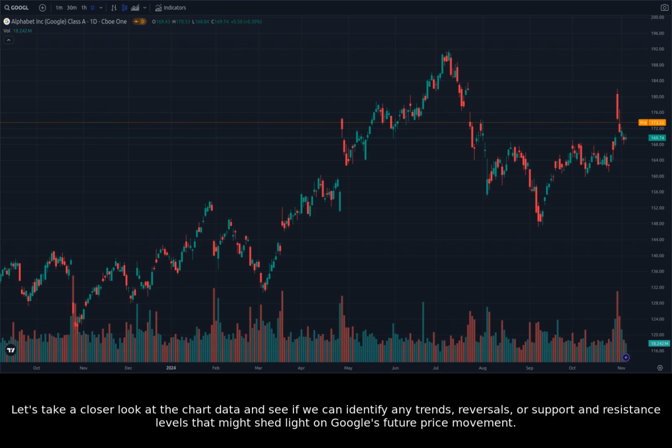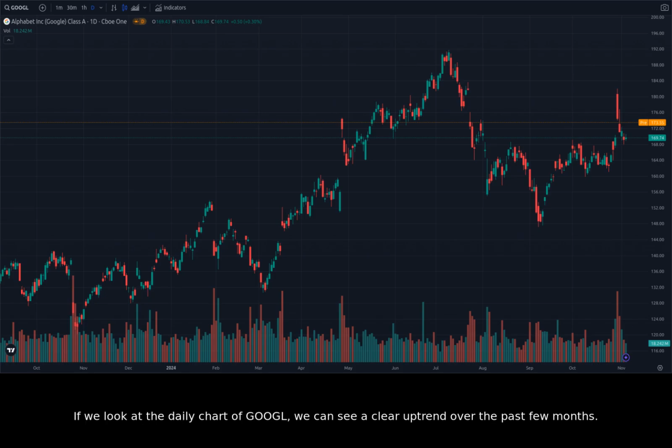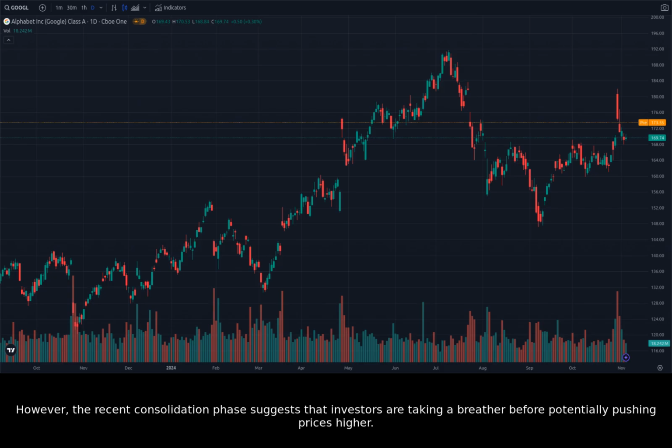Let's take a closer look at the chart data and see if we can identify any trends, reversals, or support and resistance levels that might shed light on Google's future price movement. If we look at the daily chart of Google, we can see a clear uptrend over the past few months. The stock has broken through several resistance levels, indicating strong buying pressure. However, the recent consolidation phase suggests that investors are taking a breather before potentially pushing prices higher.